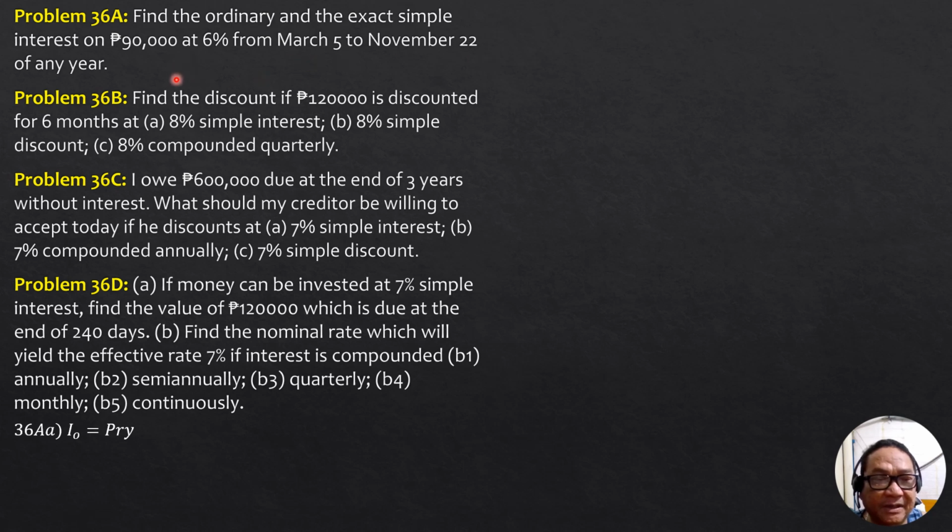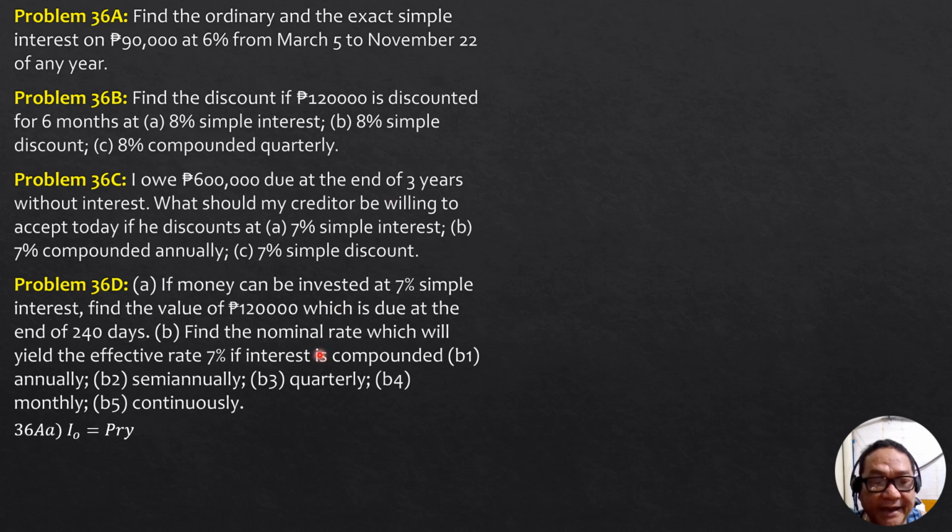Since the period is from March 5 to November 22 of any year: for the month of March, there are 31 days, so 31 minus 5 is 26. Then April 30, May 31 days, June 30 days, July 31 days, August 31 days, September 30 days, October 31 days, and November, because this is November 22, so 22 days.